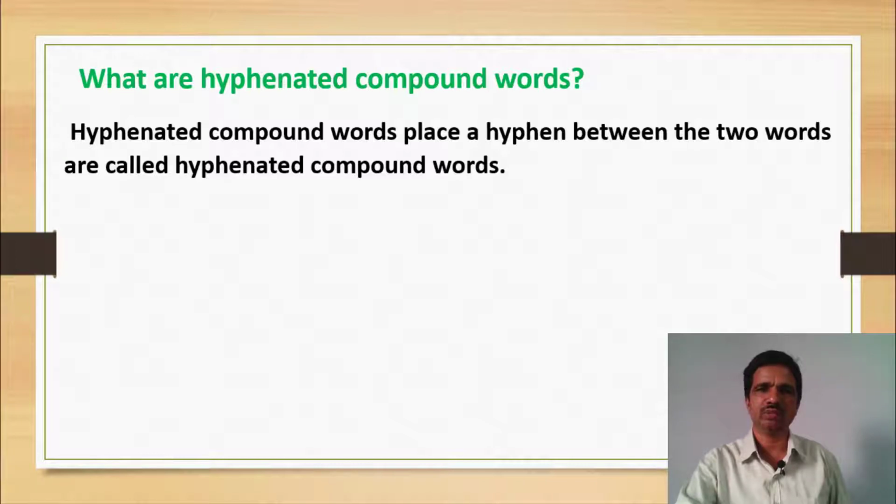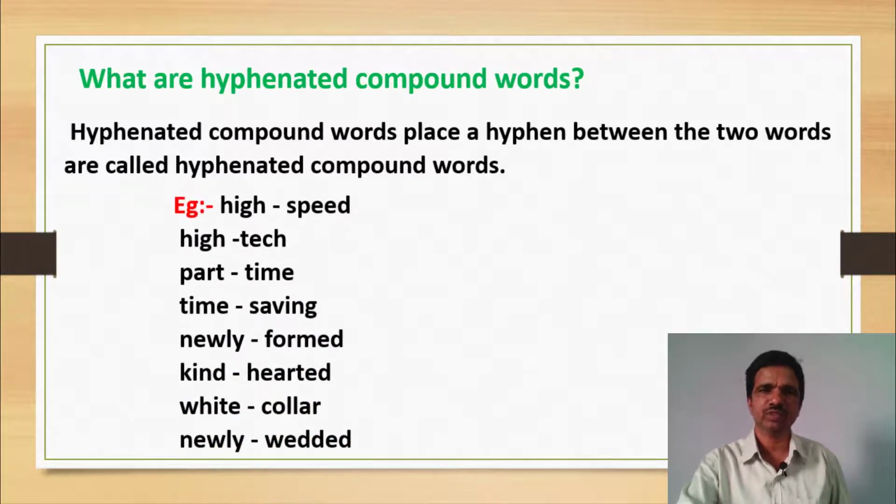Let us observe the following examples. High-speed, high-tech. If you observe these two examples, high-speed, here there are two words. Between the two words, what is there? Hyphen. So this is suitable for hyphenated compound words. High-tech, here there is a hyphen between the two words. These are called hyphenated compound words.